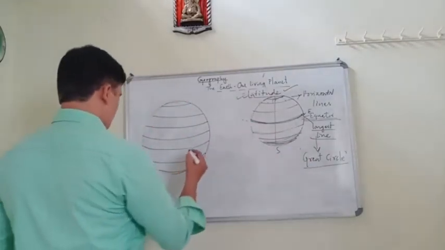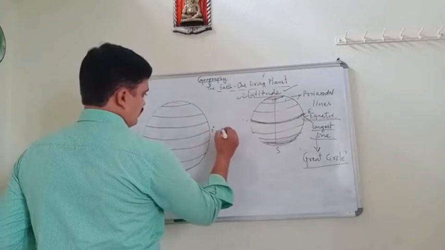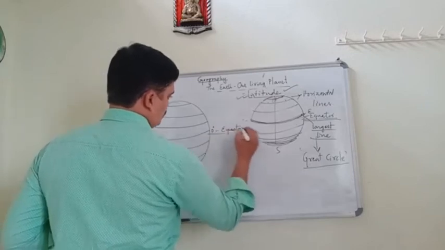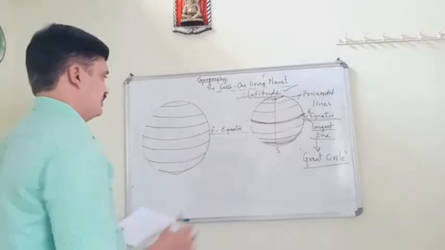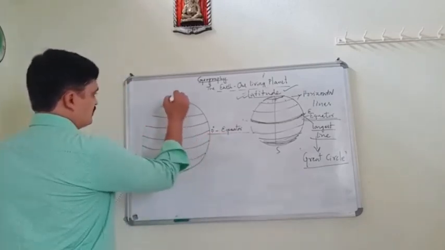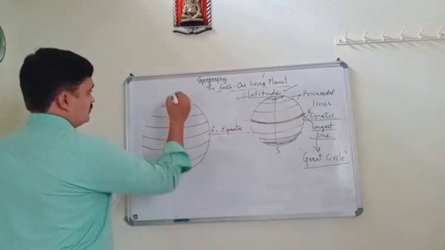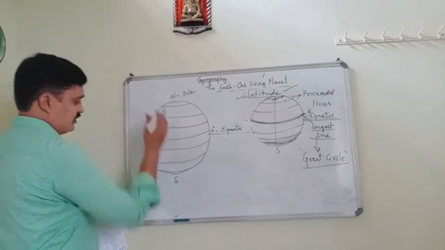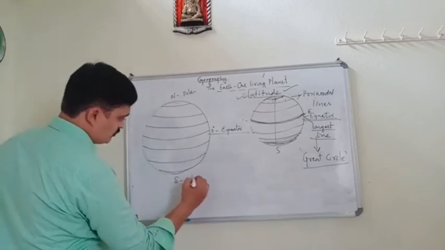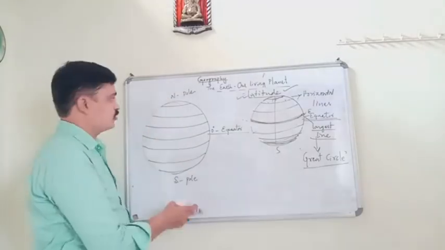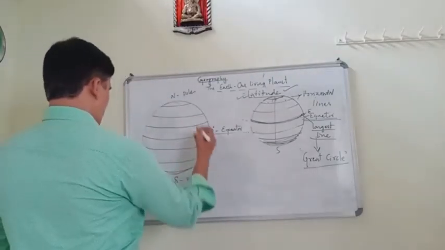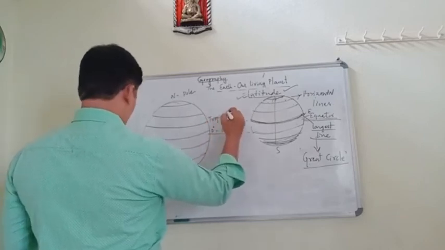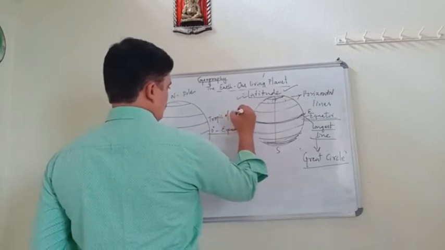So what are those? In the middle, I told, this is represented as 0 degree. So the equator is 0 degree. And this is the north part, this is the south. This is the north pole here, and this is the south pole here. So here, north, what comes here? This is Tropic of Cancer. Tropic of Cancer, we call it.